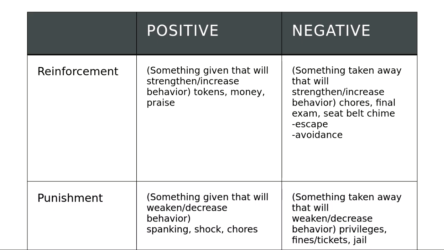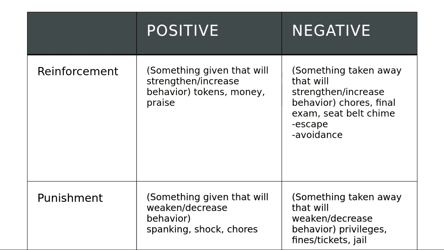So when you combine those elements, you get our four contingencies, or four different types of consequences that can follow operant behaviors. We have positive reinforcement, negative reinforcement, positive punishment, and negative punishment. And again, remember that positive means that something is being given, added, or presented. Negative means that something is being stopped or taken away. Reinforcement always increases the behavior that it follows. Punishment always decreases or weakens the behavior that it follows. So let's discuss each of these four types of consequences.